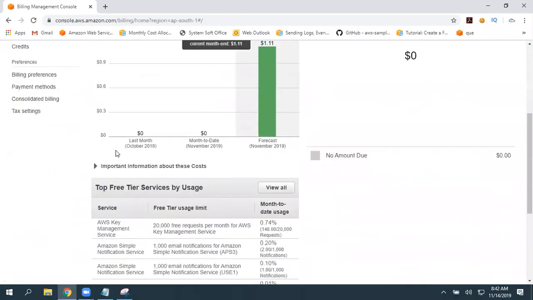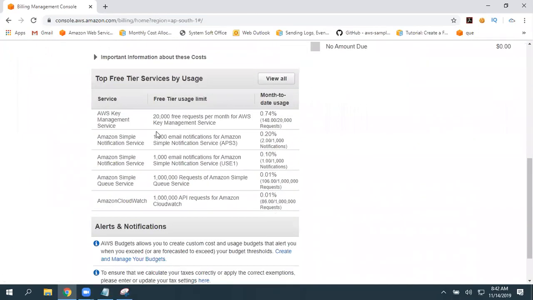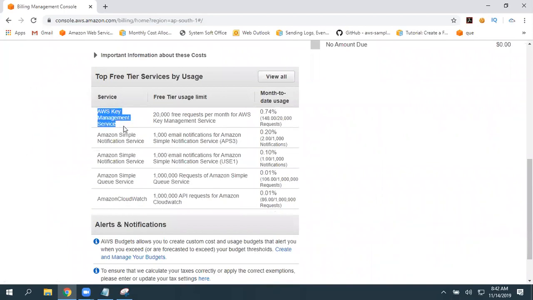And here you can find the top free tier services by usage. You can find S3 here. And here it will tell you how much you already consumed out of the available ones. And a quick explanation about that limit. So, you always keep an eye on this free tier services by usage.